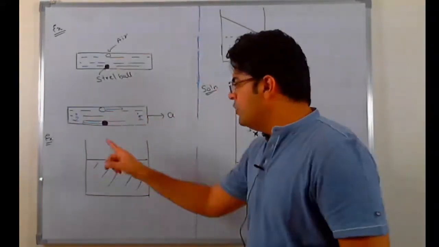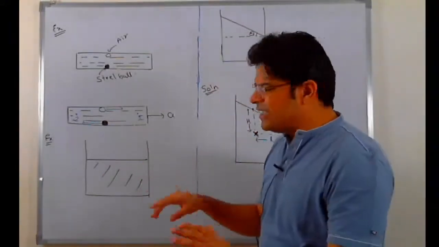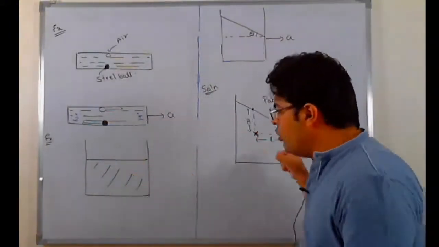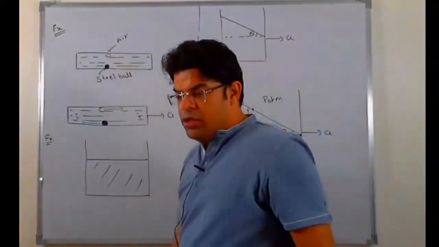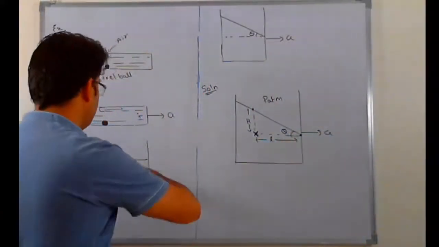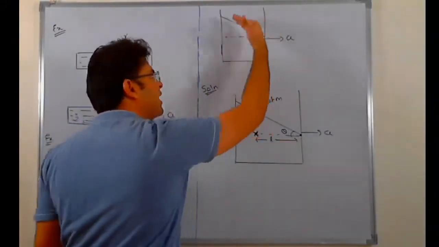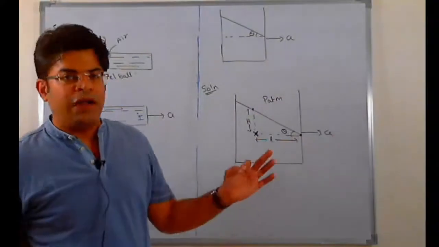So next question, there is a tank filled up with fluid. The tank is not accelerating at all, that's why the surface of the fluid is horizontal. Now the tank is given a horizontal acceleration a towards right. Because of this acceleration, the surface of the fluid tilts and makes some angle θ with the horizontal. Our mission is to find this angle θ.